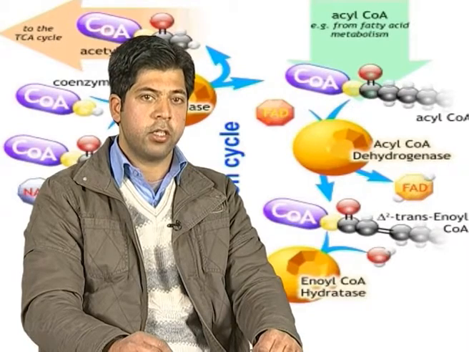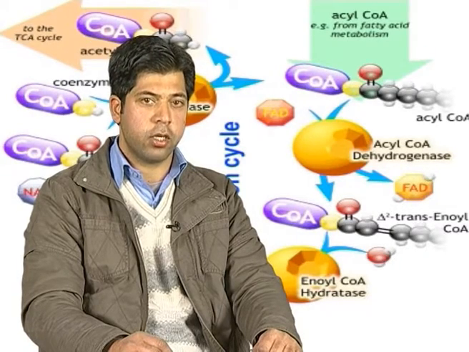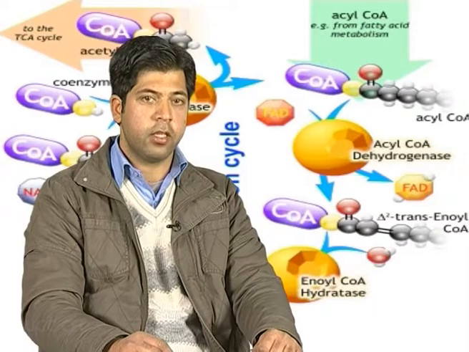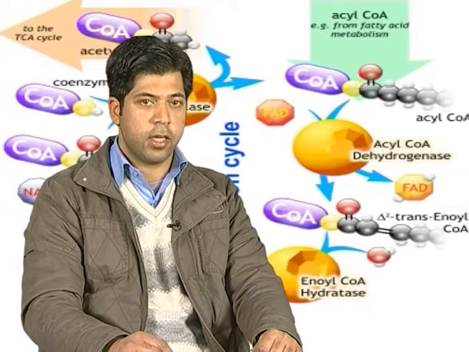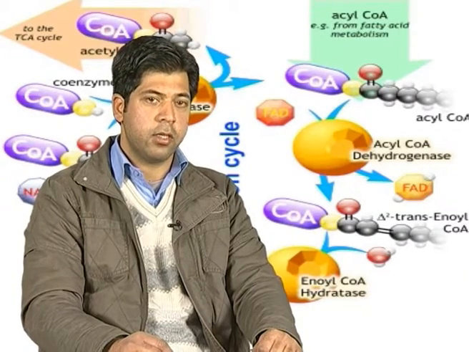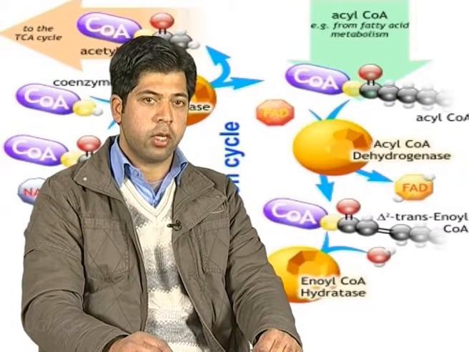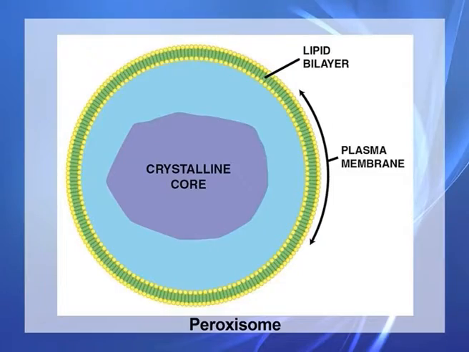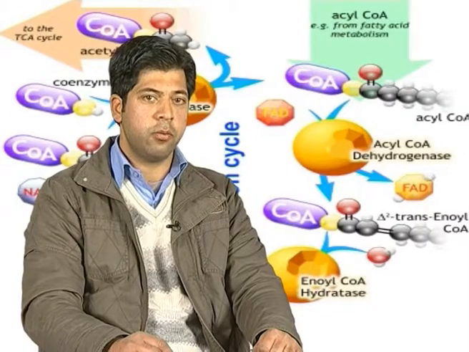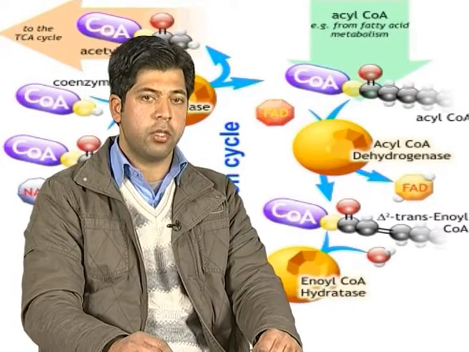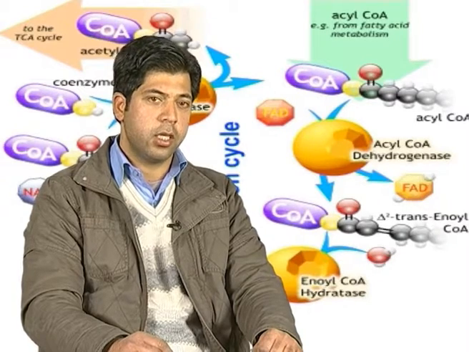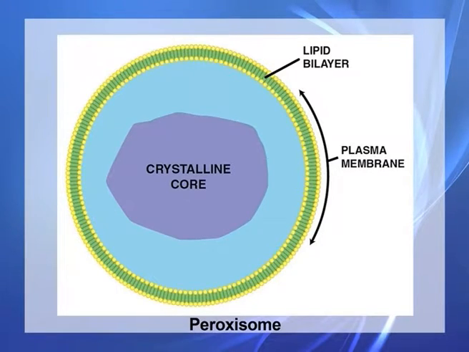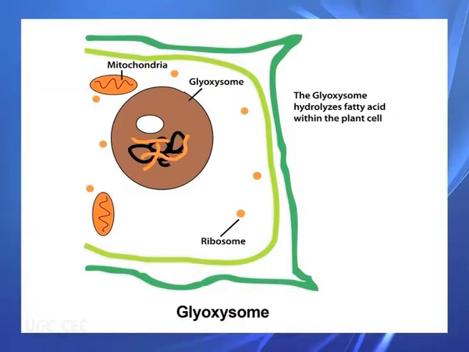Fatty acid degradation in most organisms occurs primarily via the beta oxidation cycle. In mammals, beta oxidation occurs in both mitochondria and peroxisomes, whereas plants and most fungi harbor the beta oxidation cycle chiefly in the peroxisomes or glyoxysomes.